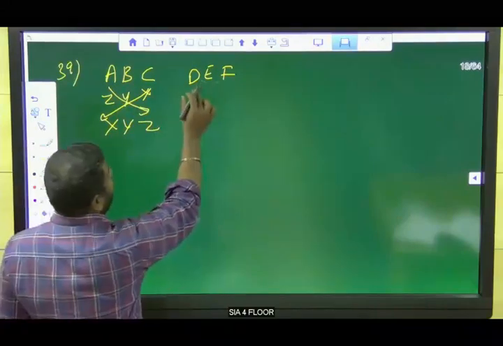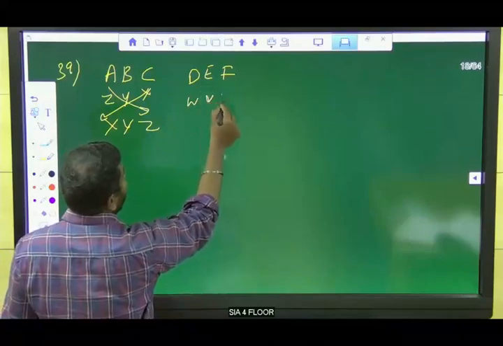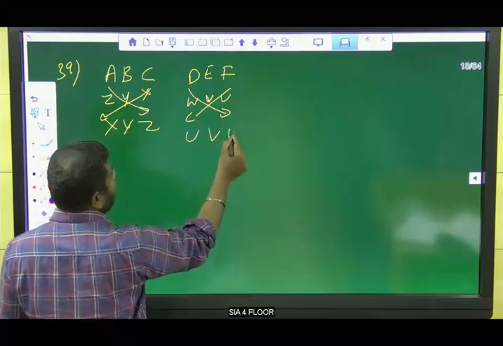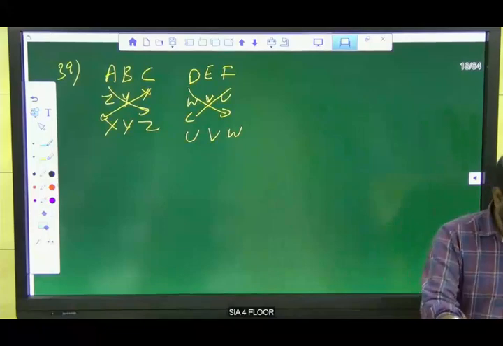What is the opposite of D? It is W, V, sorry, yes, V, U. So U, V, W is the answer for the 39th one.